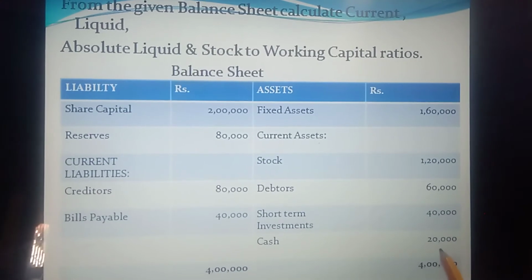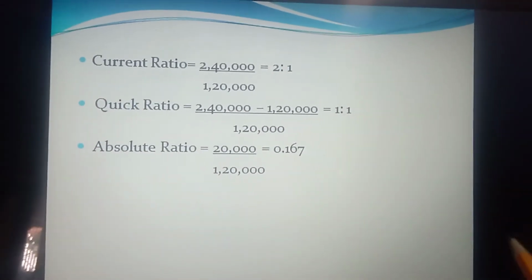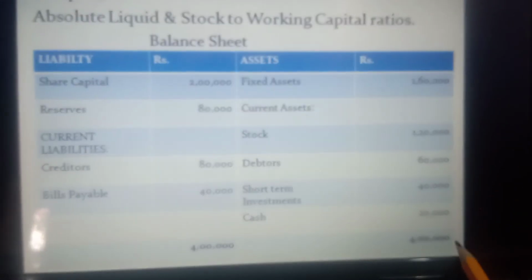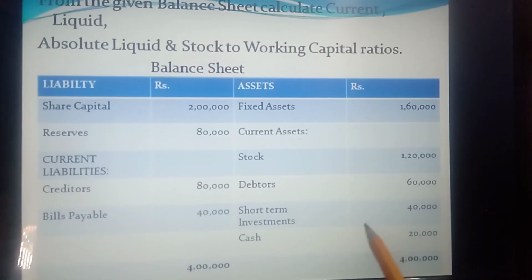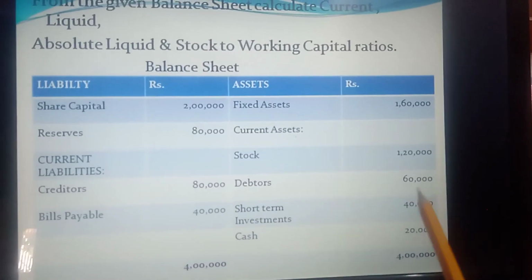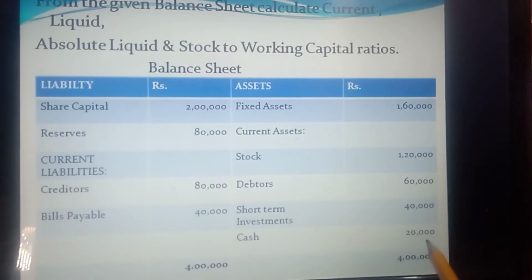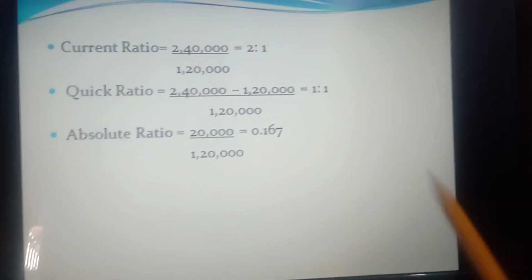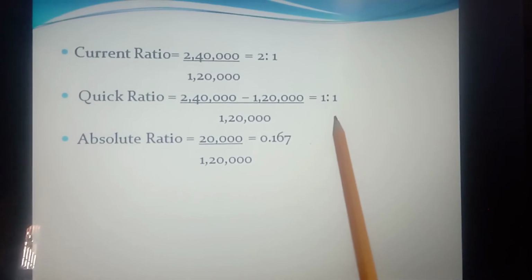Add them up. Or, from the total current assets of 2,40,000, you minus the stock of 1,20,000. So 60, 40, 20, that means 1,20,000 will be the liquid assets.